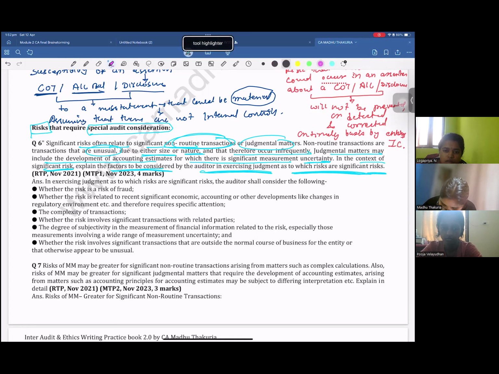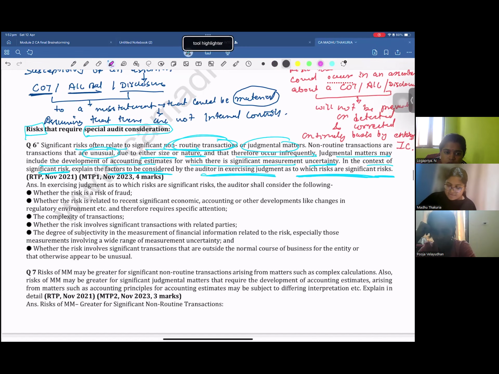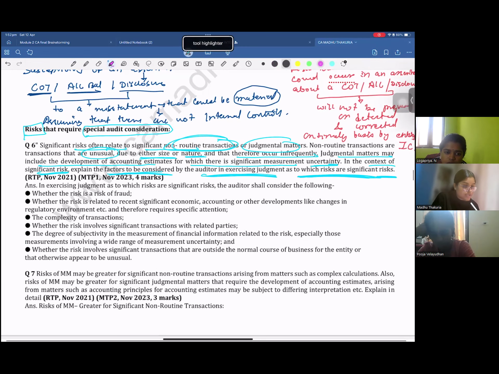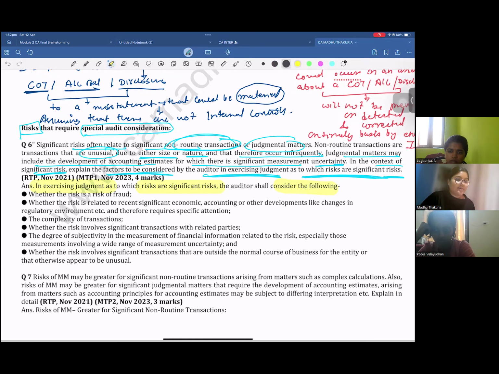Now, let's see the answer. In exercising judgment as to which risks are significant risks, the auditor shall consider. So this is the question. It is not telling you that it is a significant risk itself. You have to apply that judgment, and when you are applying that judgment, just see these keywords: factors to be considered by the auditor in exercising judgment as to which risks are significant risks. First, when there is a risk of fraud. Whenever there is a risk of fraud, it is going to be a significant risk.